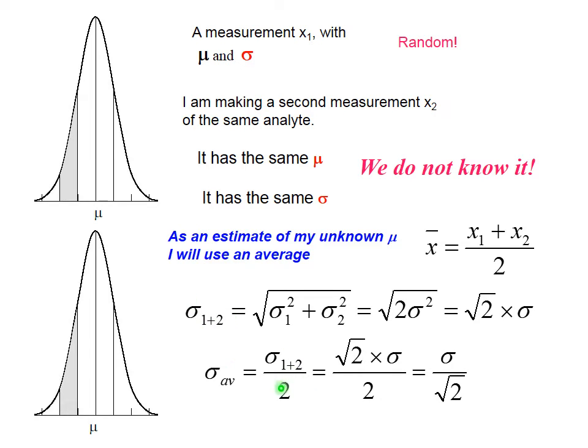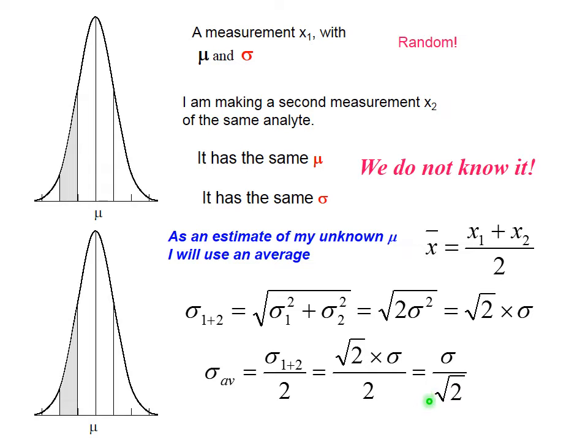Now, average is result of addition divided by exact number 2. This is exact number, so it has no error. So we are just dividing everything by this number. Square root of 2 divided by 2 is 1 divided by square root of 2. So the standard deviation of the average is sigma divided by square root of 2.